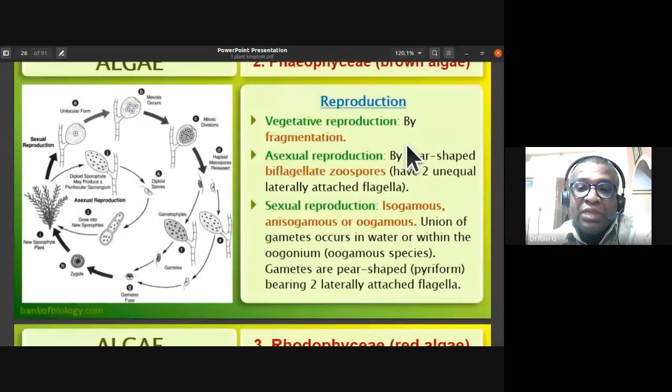The gametes are pear-shaped, piriform, bearing two laterally attached flagella. So whether it is the asexual spores or the sexual gametes, they have two laterally attached, unequal flagella.